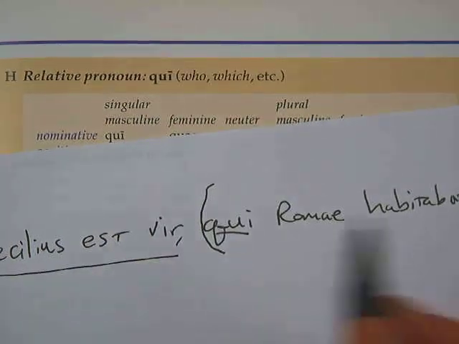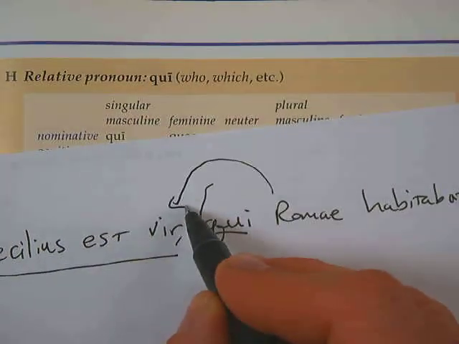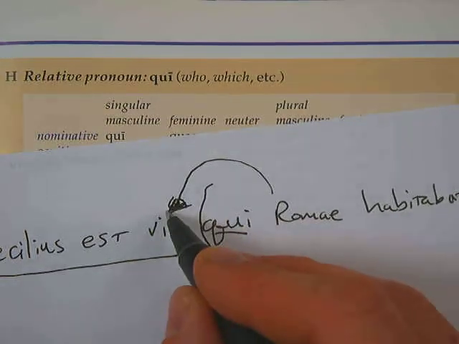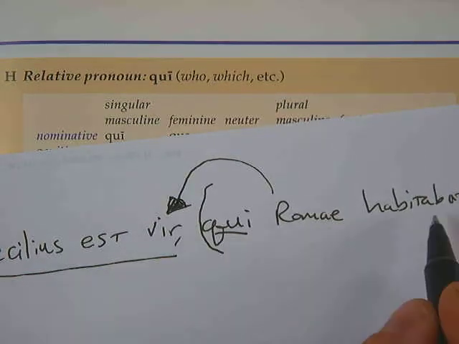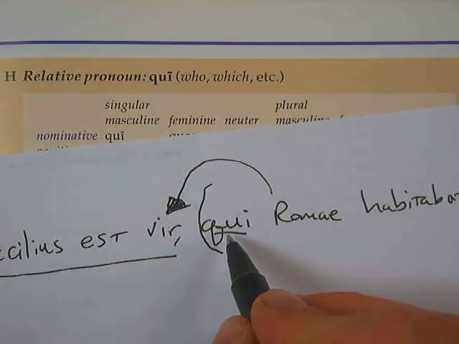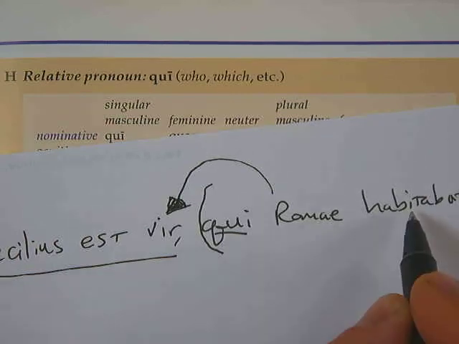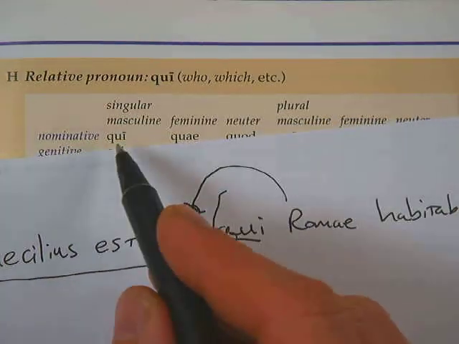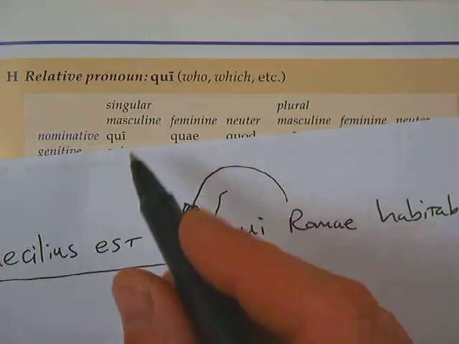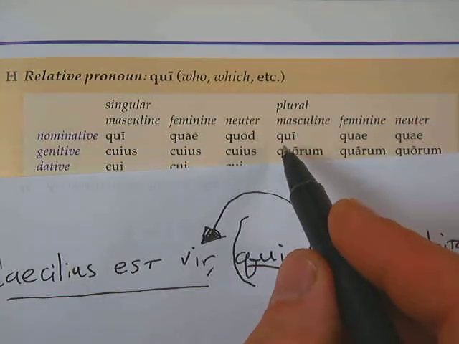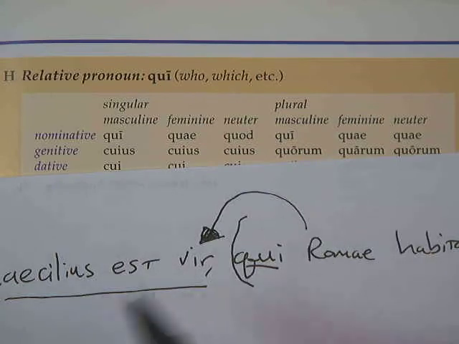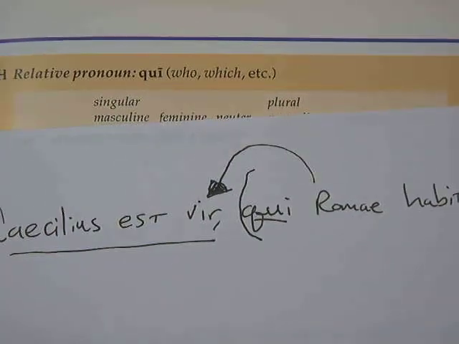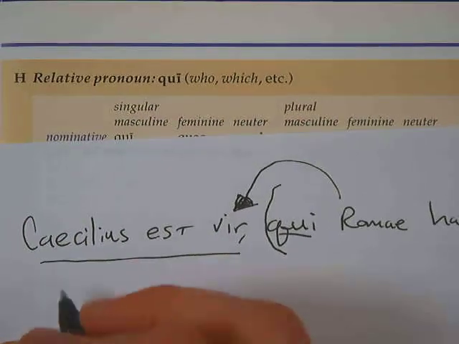It's a part of the sentence. This is really the main part of the sentence. Caecilius is a man. But then this part of the sentence describes Caecilius, and you do it with a relative pronoun. So, Caecilius is a man who lived in Rome. Qui, since he is the one that's doing the living, then you have to use a nominative form, which is the qui form, see? And since Caecilius is singular, of course, you use singular, although the plural is exactly the same in this case. So Caecilius is a man who lived in Rome.